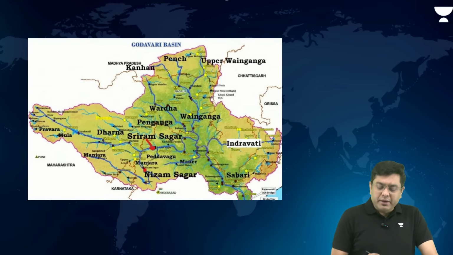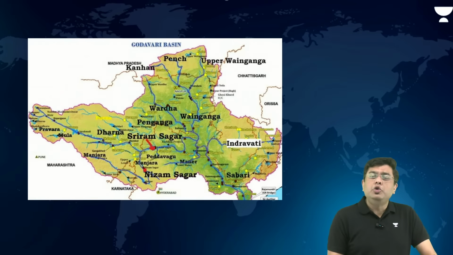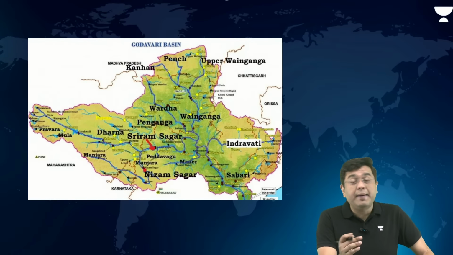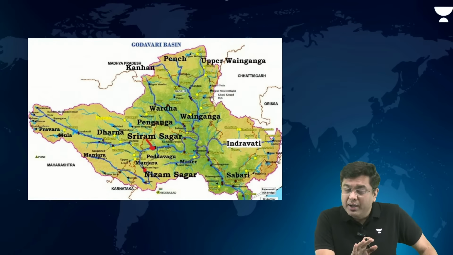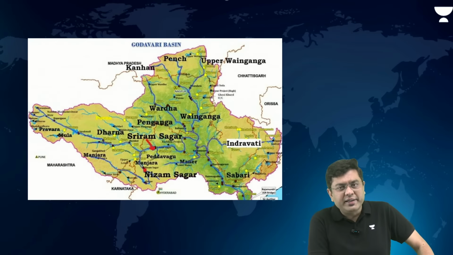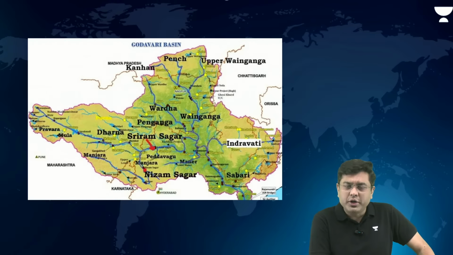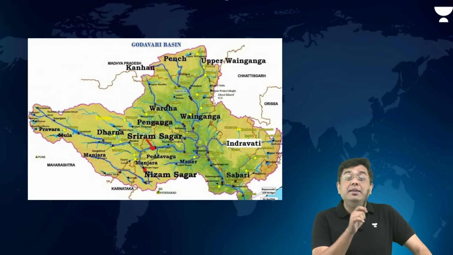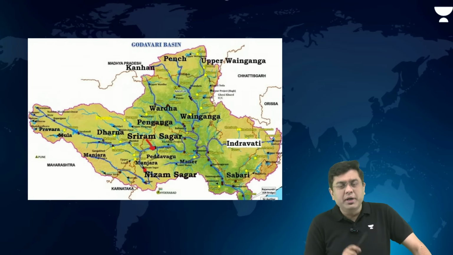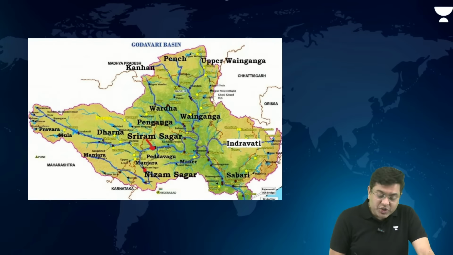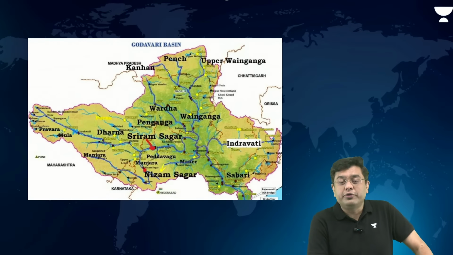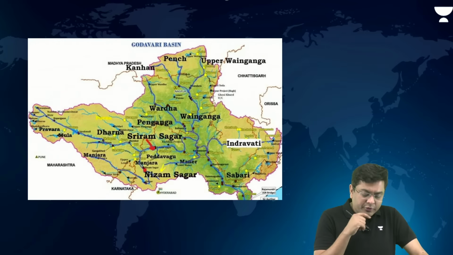So here the major river systems that you will, the major tributaries, you have Purna, you have Vardha, you have Wainganga, Penganga, Pranahita, Indravati, Sabri, then you have Manjra. Manjra is the important right bank tributary that you need to know, owing to the water storage structures which are in use to provide water in the drier areas of Vidarbha in Maharashtra and the dry area of Telangana, with the help of water storage structures like the Nizam Sagar and the Singur, which have been constructed across the river Manjra. Okay? Yes, Maner is also one of those.